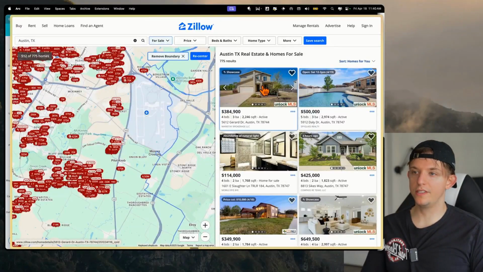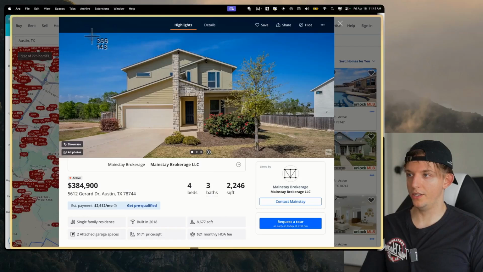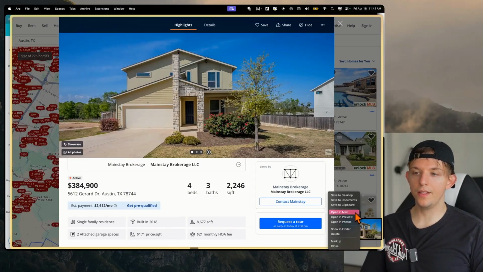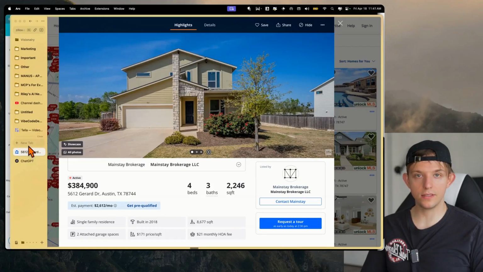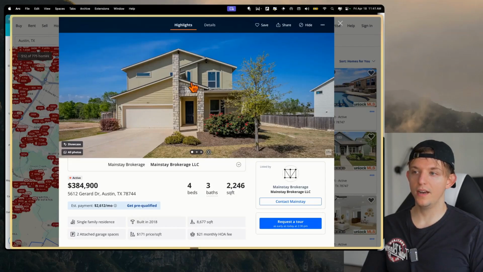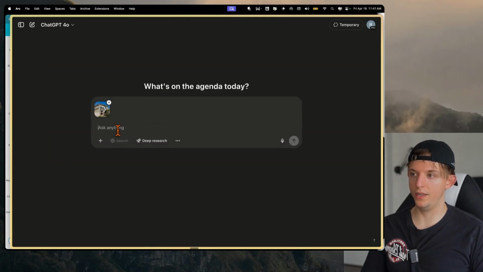So let's pretend for a second that this is my house. This is not my house, by the way. I just found it on Zillow. But we're gonna take a screenshot of this. And this is an idea that I got yesterday. Someone posted this on Twitter, and I can't find the tweet, but they were saying that paint companies, or companies that paint houses, are actually just using AI to change the paint of the house, to show you what it looks like. And let me show you what this very useful business use case looks like.